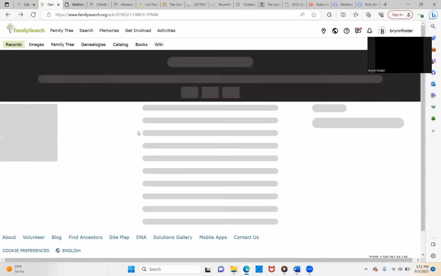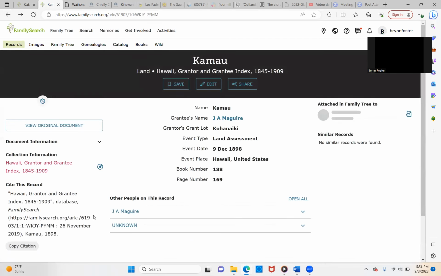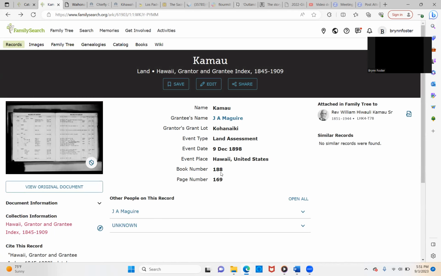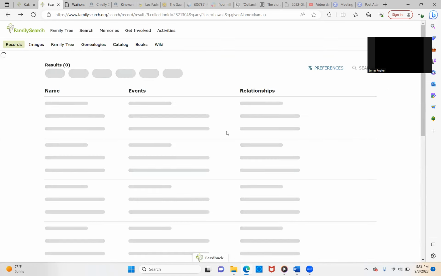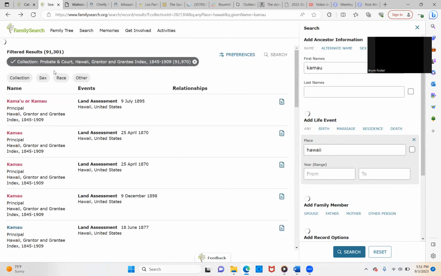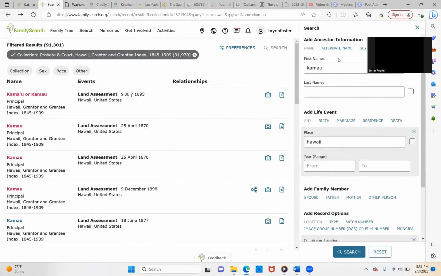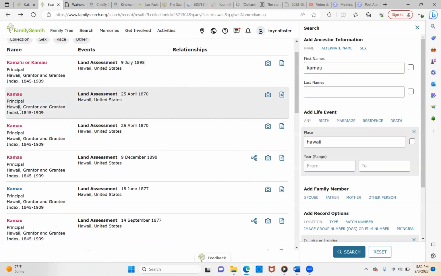And so we're going back into, if you look into the land assessment, this is what the actual record looks like. And then I've attached it to Reverend Kamal's tree. So it's always going to be there. So here's what it looks like when you look up the ancestor information. You can put the names right here. I put it in the first name box and the last name, and then I always put Hawaii, and then you put search there. But this is what came up when I did Kamal.